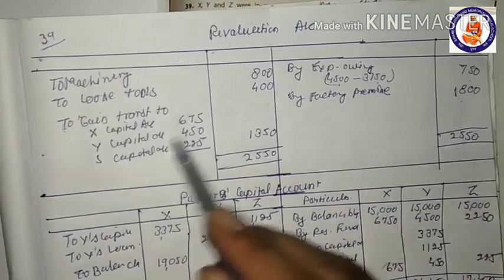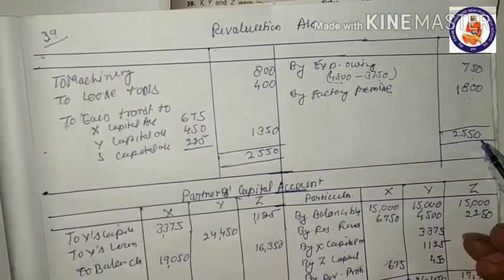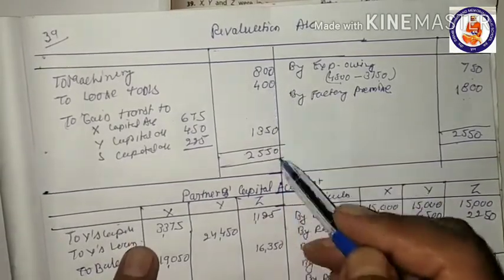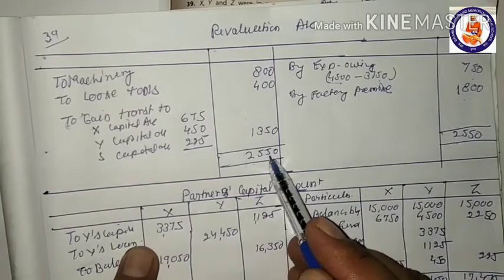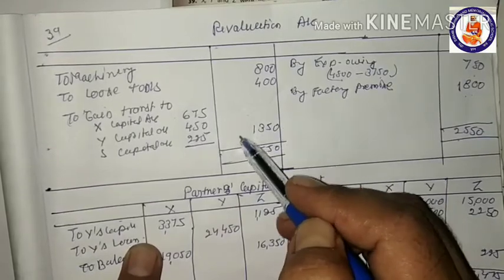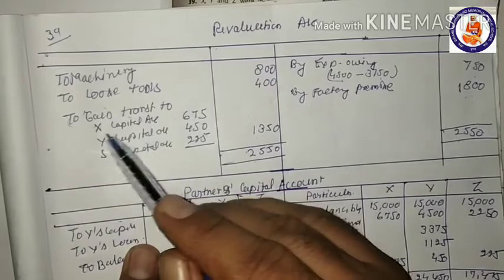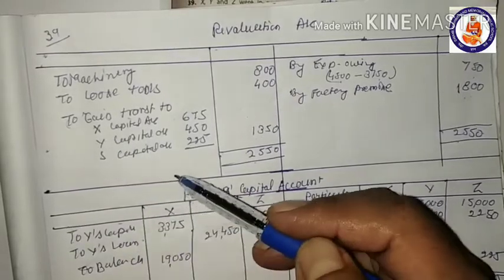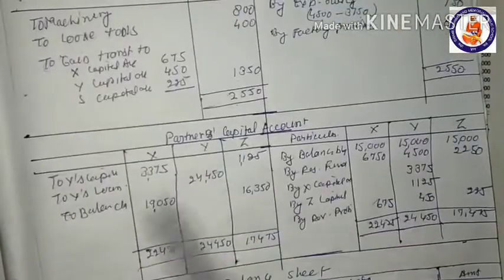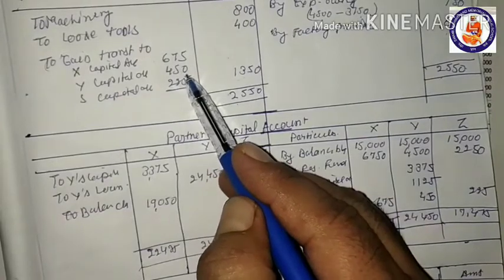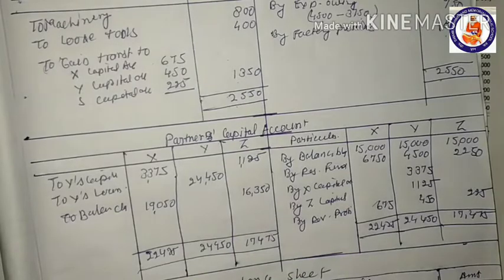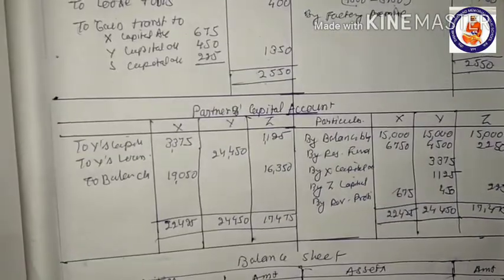Okay, no other item is there, so we'll total up. It comes to 2,550, and if we deduct 1,200 out of this 2,550, then it comes to 1,350. This gain is transferred to the capital accounts of X, Y, and Z in their old profit sharing ratio, that was 3:1:1. If it is divided, it comes to 675, 450 and 225. Total is 1,350.